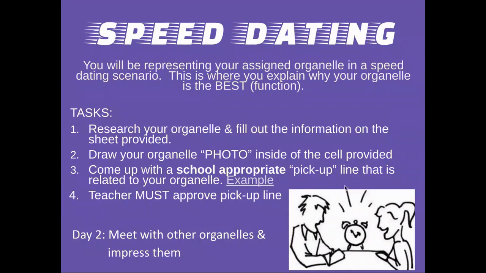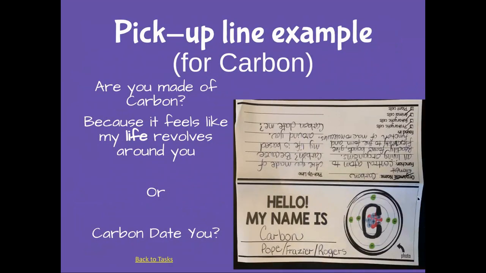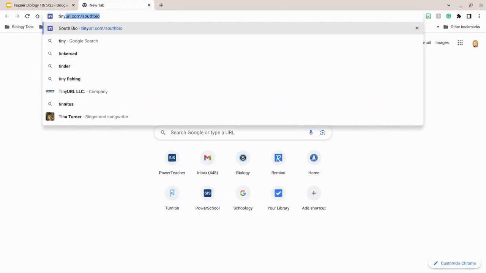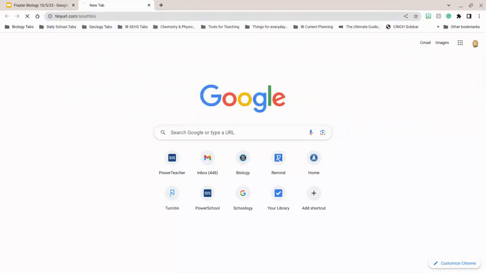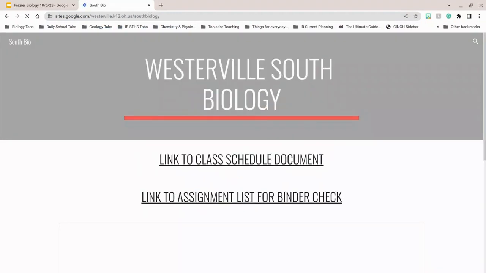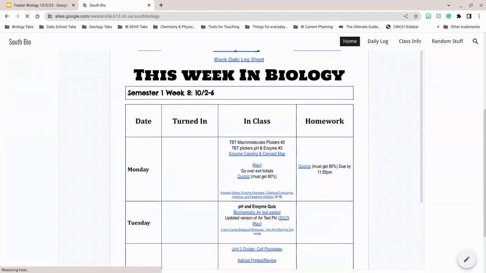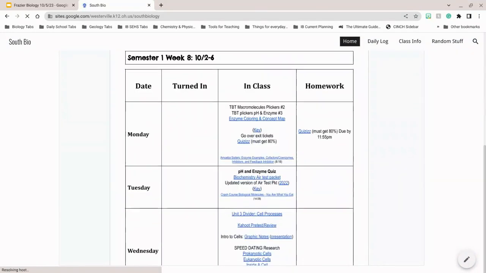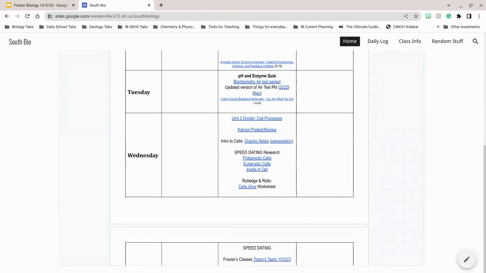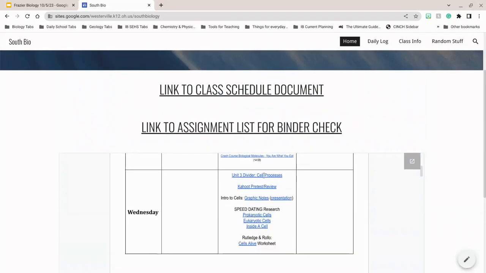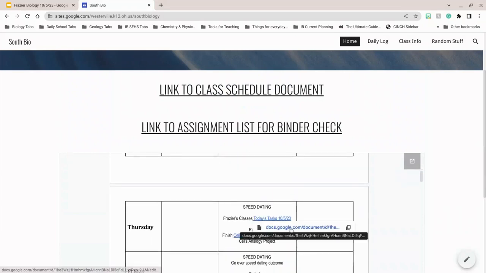All right. If for some reason Schoology is not working, ladies and gentlemen, you can go to our website. I prefer you not to unless Schoology is not working. That's tinyurl.com/southbio. And that will get you to our calendar. So I made a link to the document just in case you cannot get to Schoology because it's been acting up. You got to go all the way to Thursday. That's on the next page. It says Frazier's classes, today's tasks, 10:15. You got to actually click on that. It's not letting me. There we go.